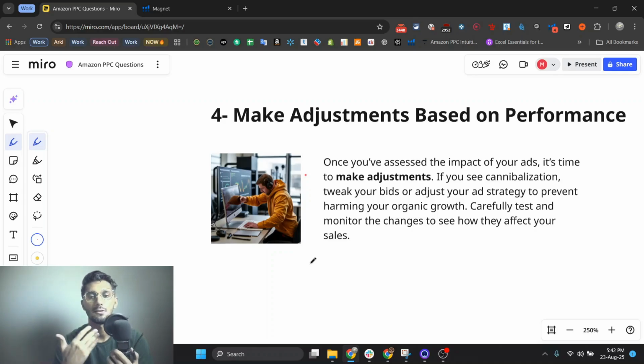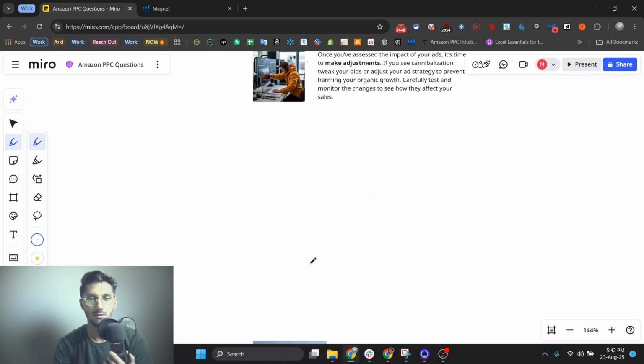So I think it's self-explanatory. You always need to test, and you have data from Amazon, or you can utilize different tools as well, in order to make adjustments and make sure you are not targeting one keyword in different campaigns. Yes, you can use different match types. For example, you can target Clean Right in exact, prod and phrase match, and see which will perform better. You can increase budget on that specific keyword based on performance.